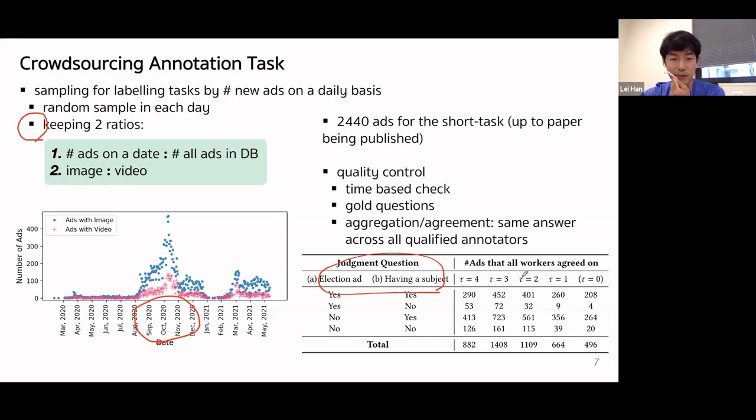If we require workers to correctly give all 4 gold labels, we can only get 800 ads labeled. So in our work, we allow them to make a mistake in 1 label, requiring each worker to provide at least 3 out of 4 correct labels for the gold questions. This gave us 1,400 ads labeled.